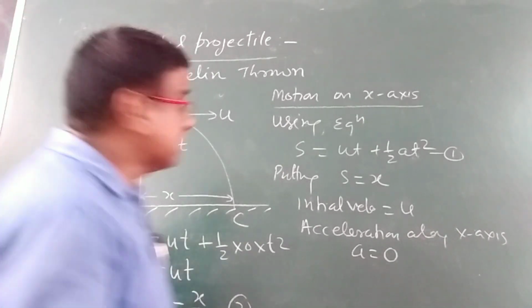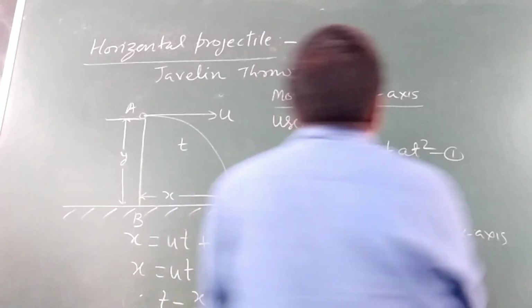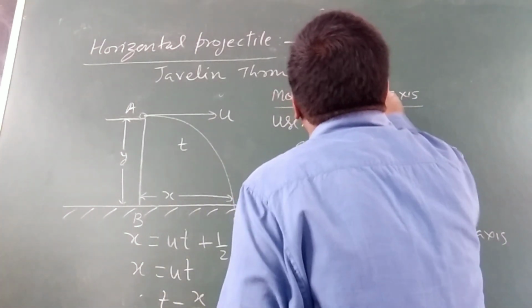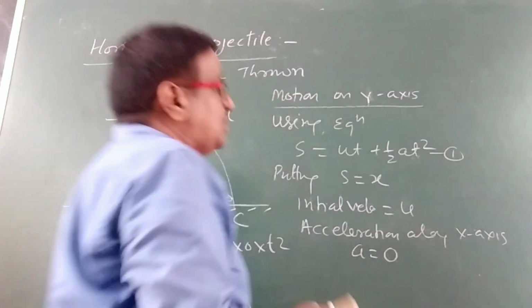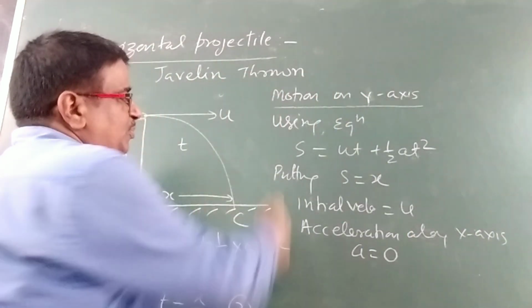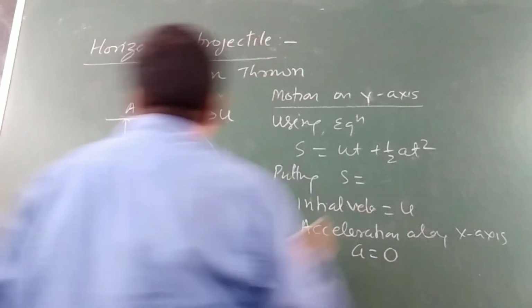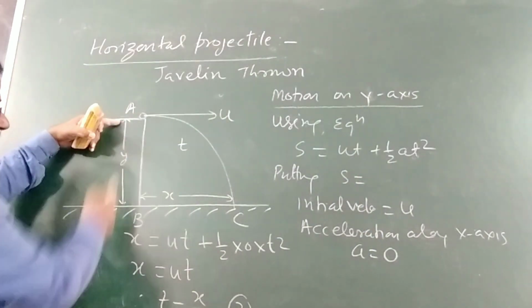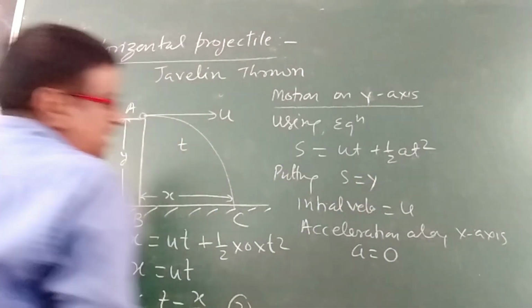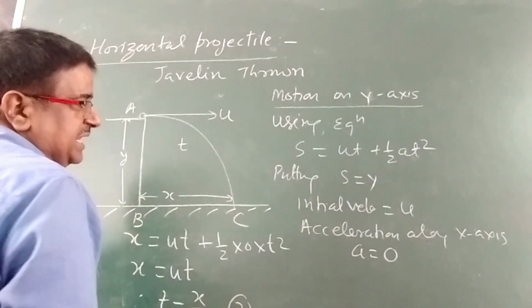Now we will consider the motion on the y-axis. We will take the motion of the same object on the y-axis, and we will use the same formula. So the distance covered along the y-axis is y.